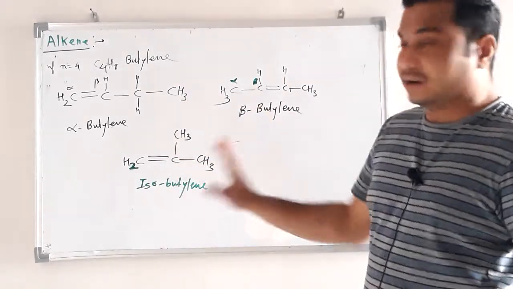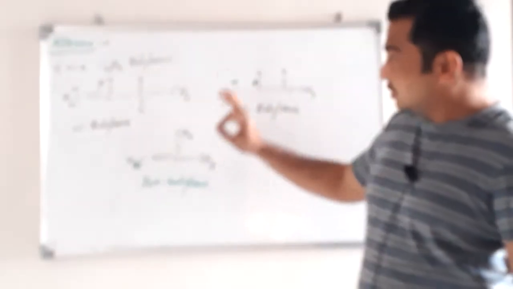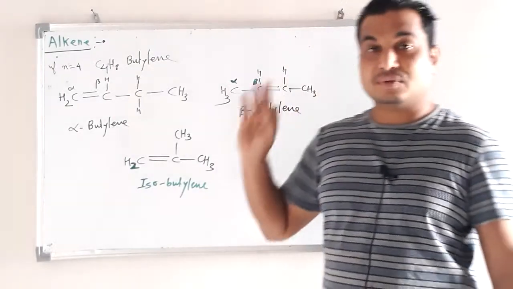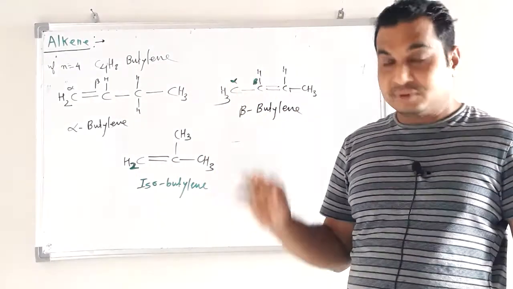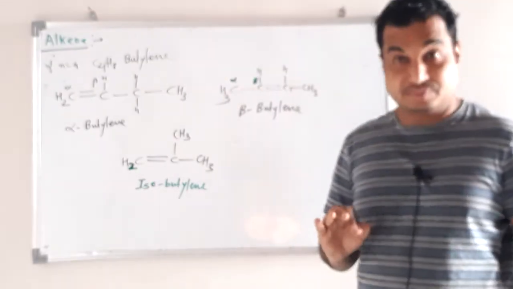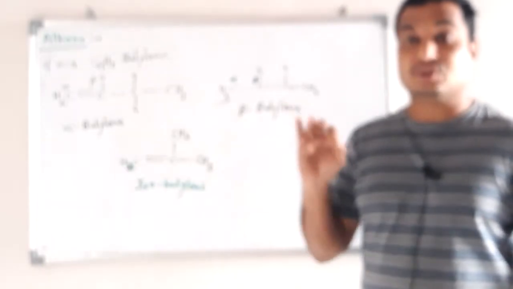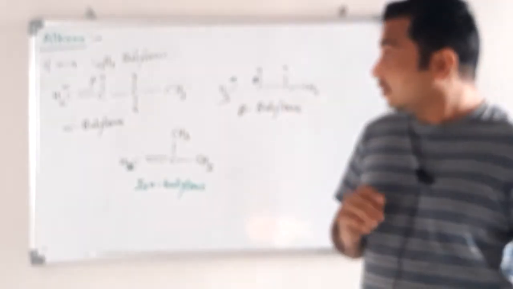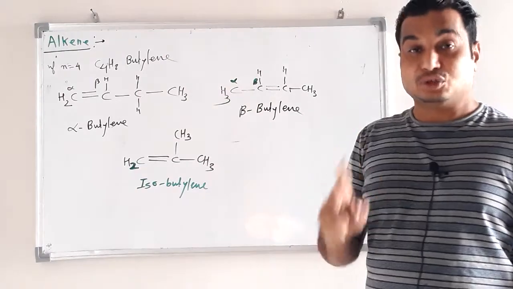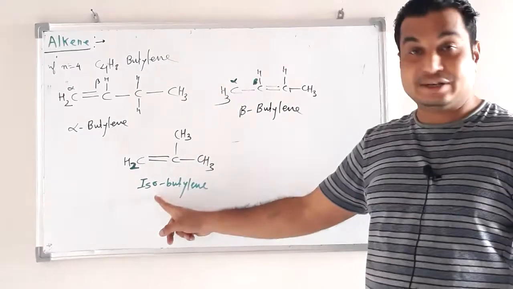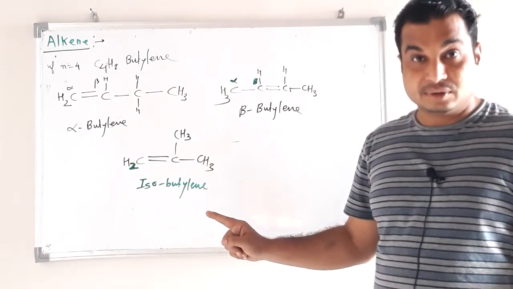These three structures are different but the molecular formula is the same, therefore they are structural isomers of each other. So butylene has three isomers: alpha, beta and isobutylene.